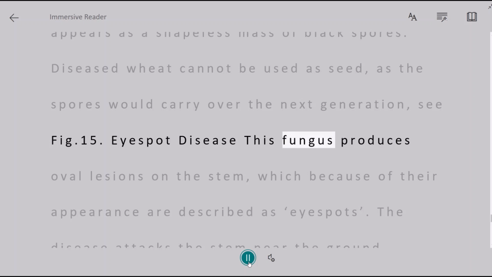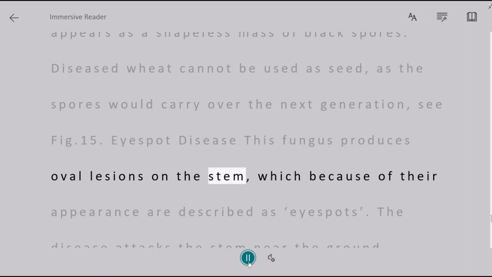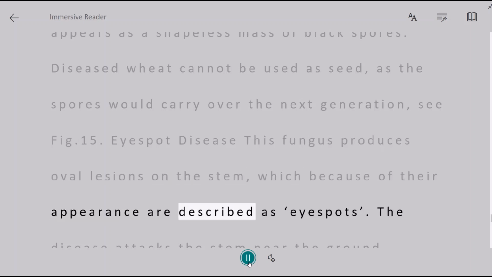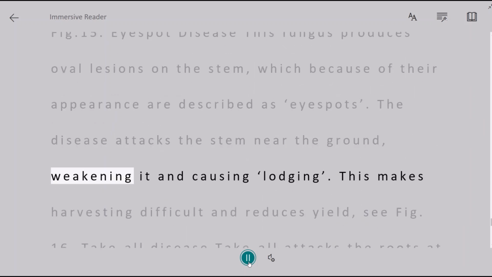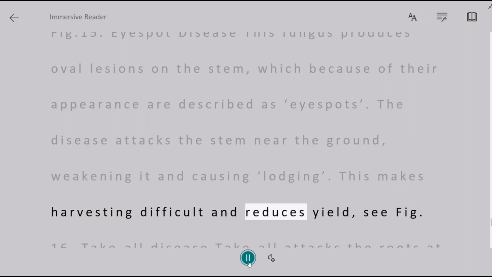Eye spot disease. This fungus produces oval lesions on the stem, which because of their appearance are described as eye spots. The disease attacks the stem near the ground, weakening it and causing lodging. This makes harvesting difficult and reduces yield, see Figure 16.